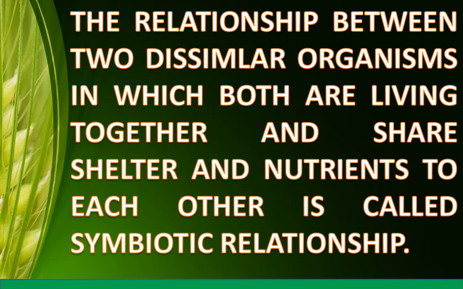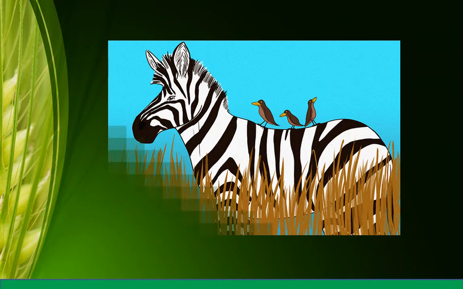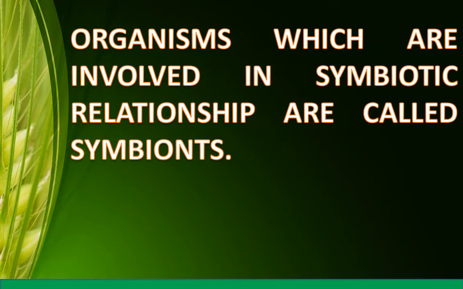The relationship between two dissimilar organisms in which both are living together and share shelter and nutrients to each other is called symbiotic relationship. Organisms which are involved in symbiotic relationship are called symbionts.